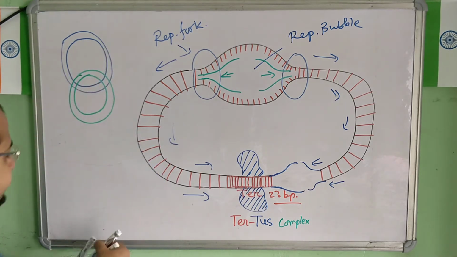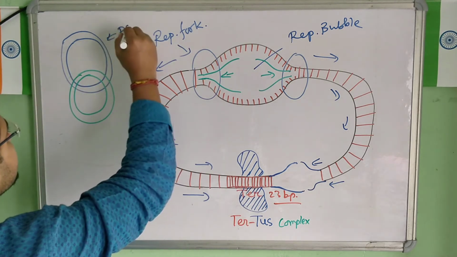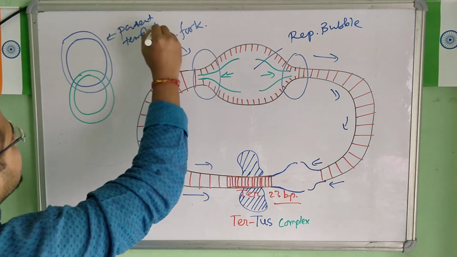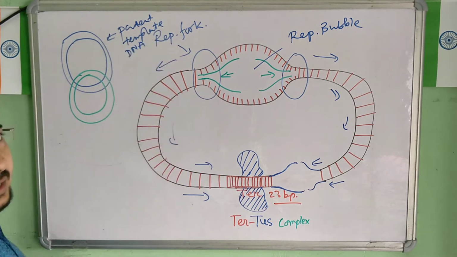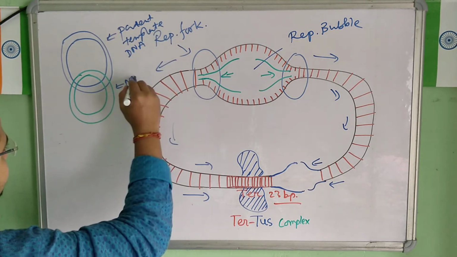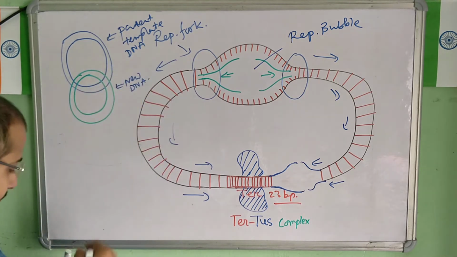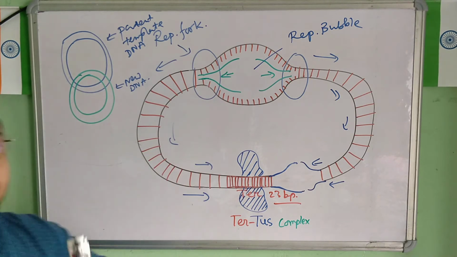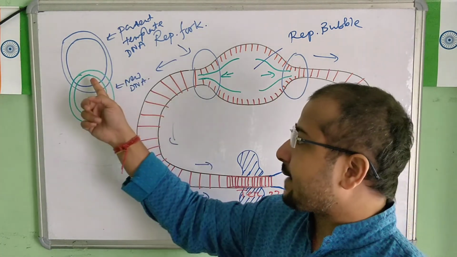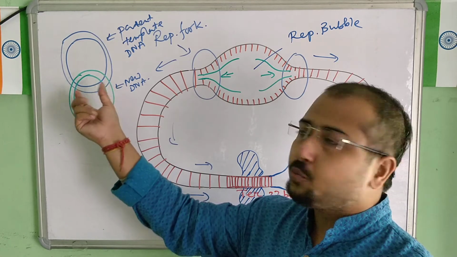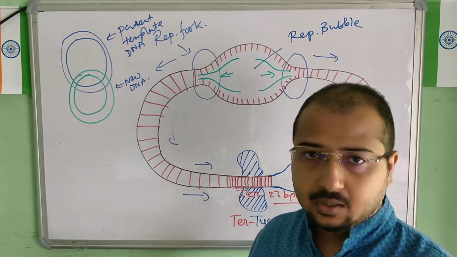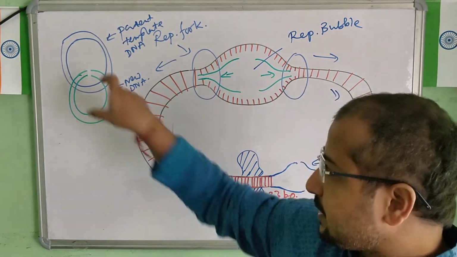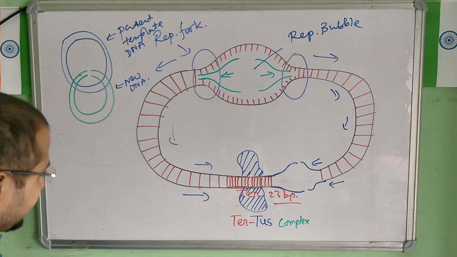So this is the parent, or you can say template DNA, and this is the new DNA strand. So they are entangled with each other like this. Now this new DNA has to be separated from the old one. So here there is a need to cleave, to cut. This cleaving of the DNA is done by one enzyme known as